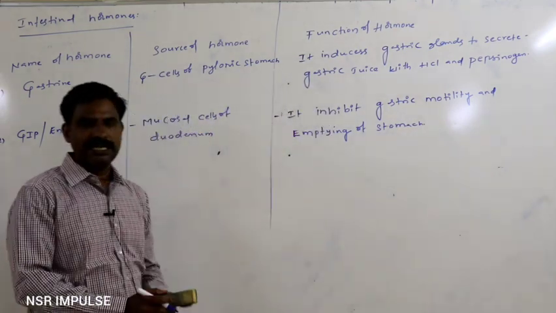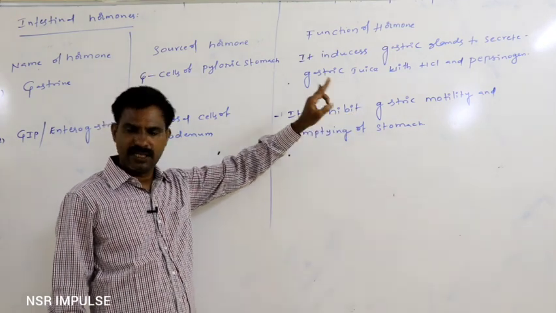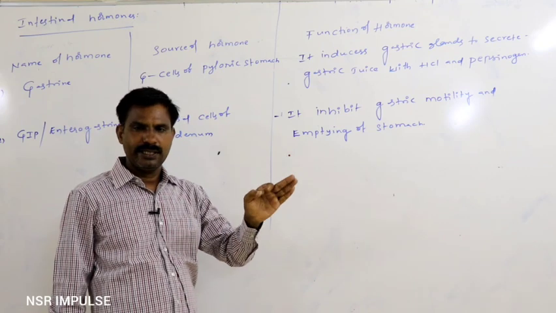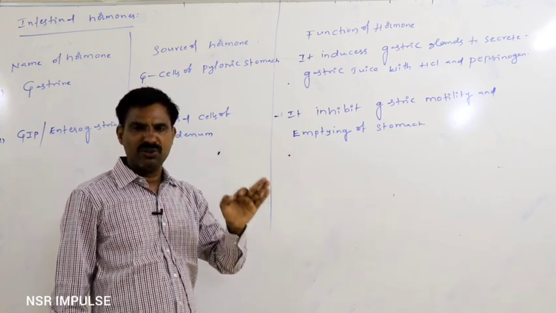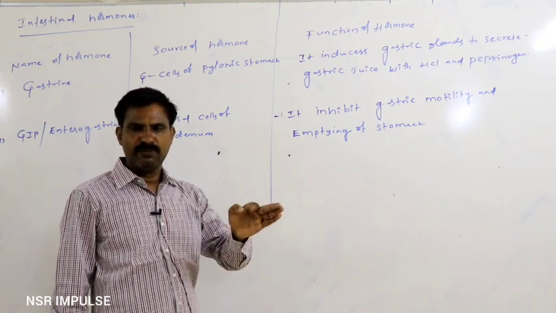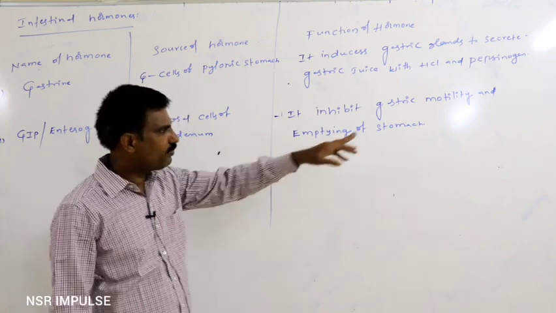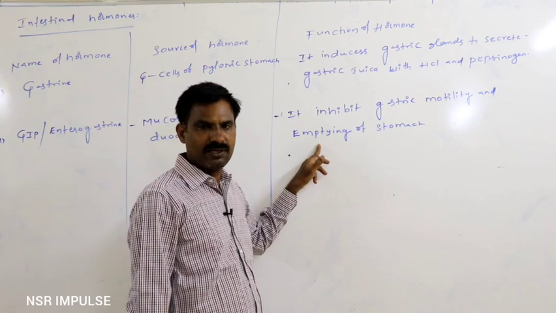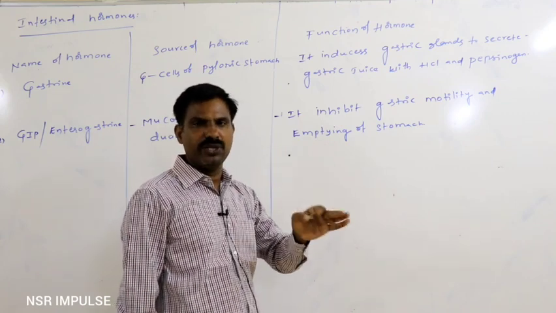Means definitely it decreases the peristaltic movement of the stomach, and also it does not allow the passage of food from the stomach into the duodenum.